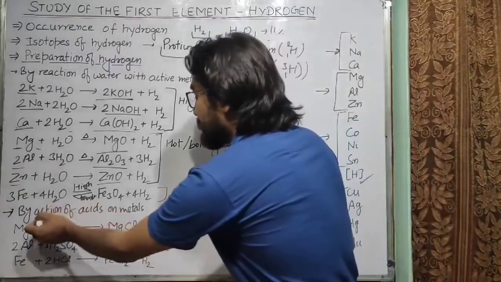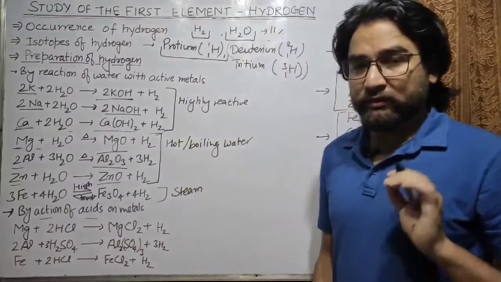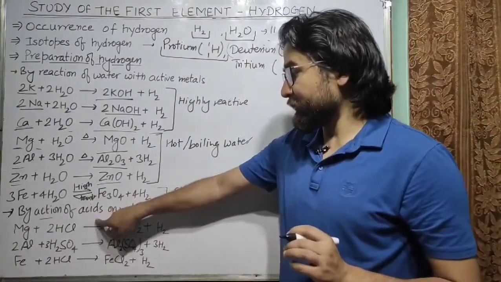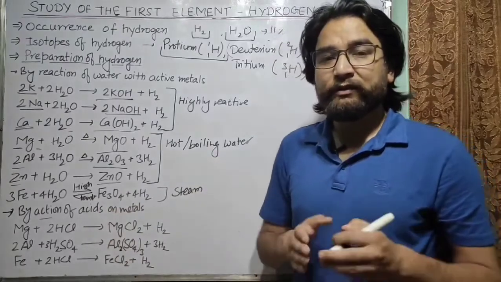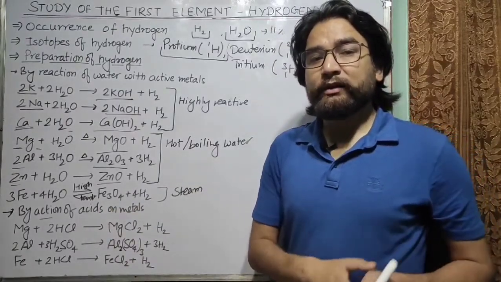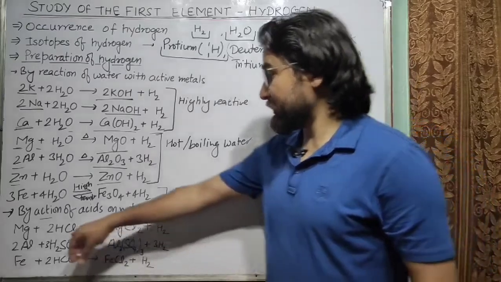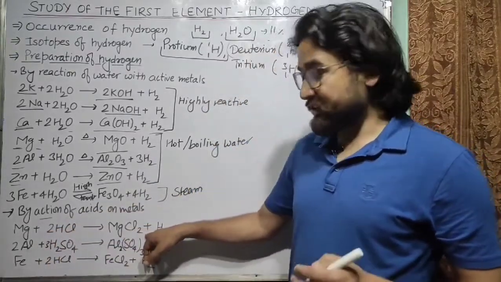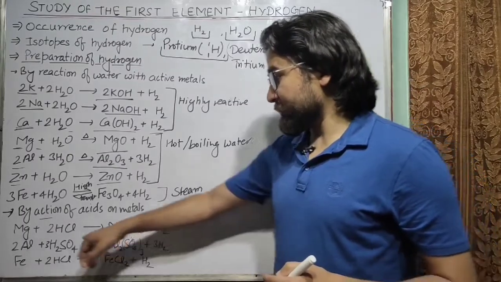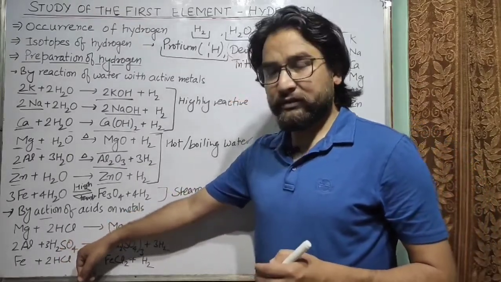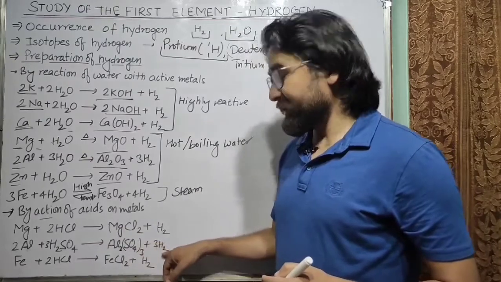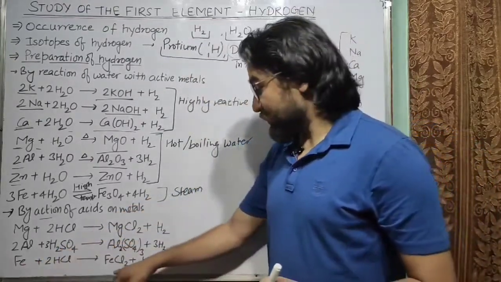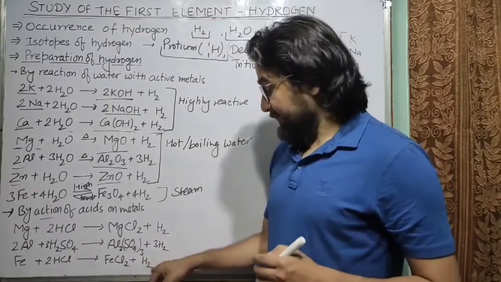Now, by action of acids on metal, there is one more method of production of hydrogen. Generally we can use HCl, that is hydrochloric acid, or H2SO4, that is sulfuric acid. So Mg plus 2HCl will form MgCl2, that is magnesium chloride, and hydrogen. Similarly, aluminium with sulfuric acid will form aluminium sulfate and hydrogen, or iron with HCl will form ferrous chloride and